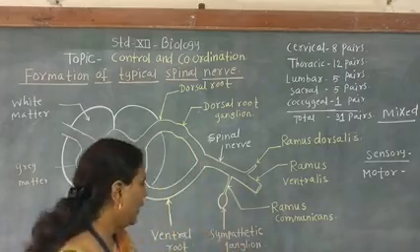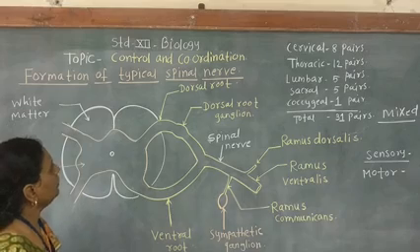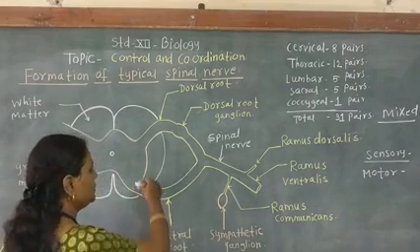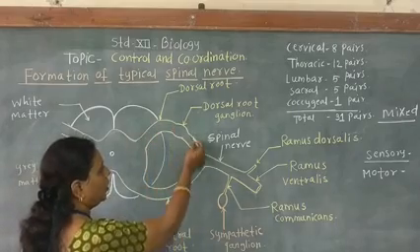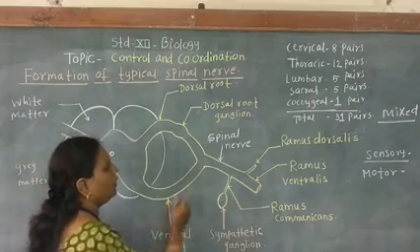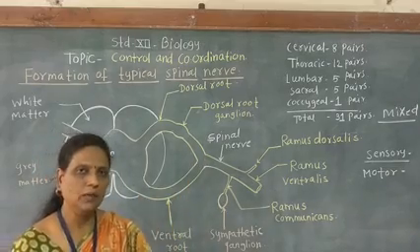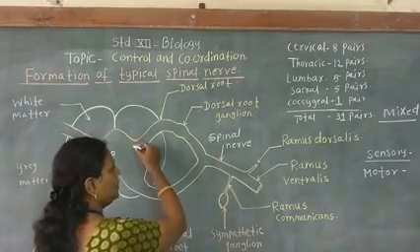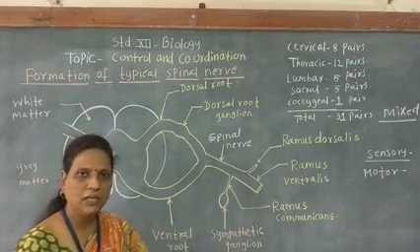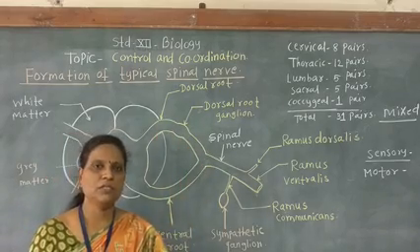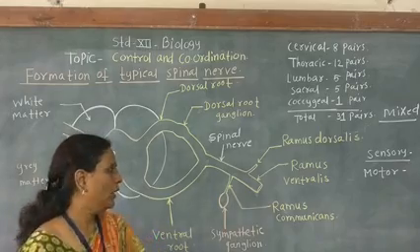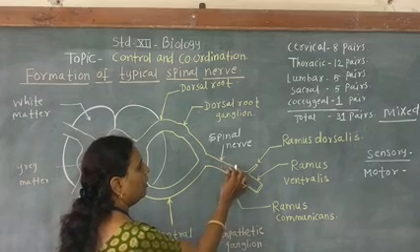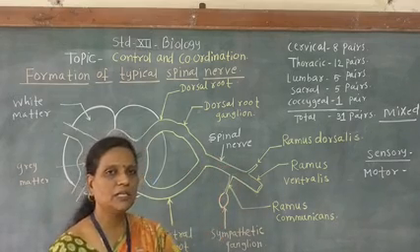So in such a way, the typical spinal nerve is a mixed type of nerve because it is formed by joining of dorsal root and ventral root of the spinal cord. Dorsal root consists of sensory neuron and ventral root consists of motor neuron, and both these neurons are present in the spinal nerve, so it is a mixed type of nerve.